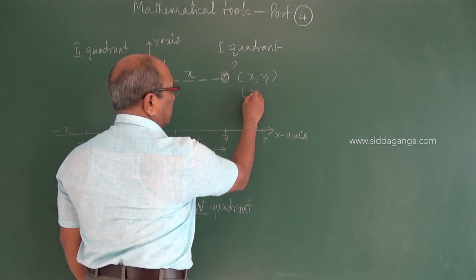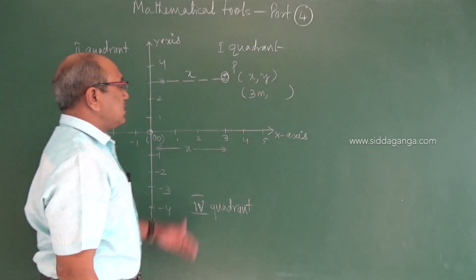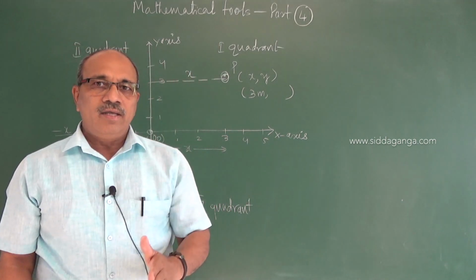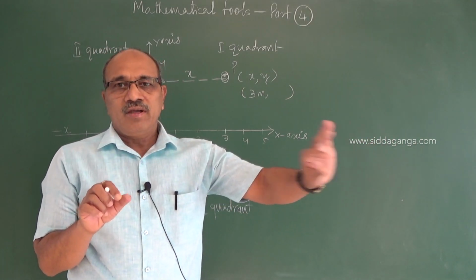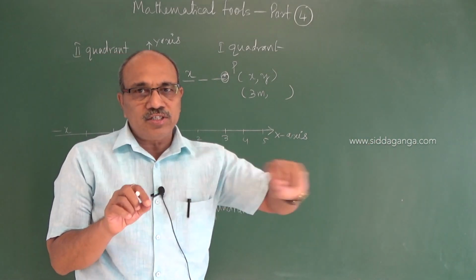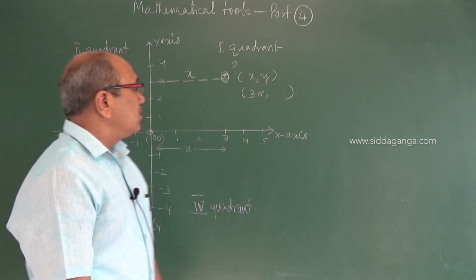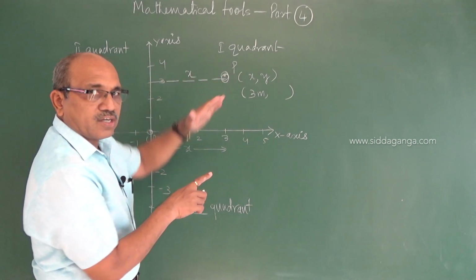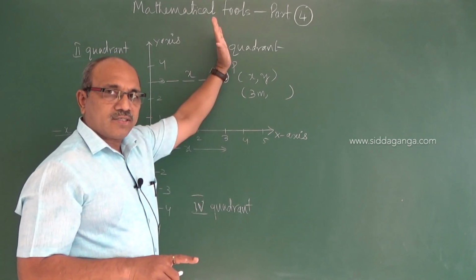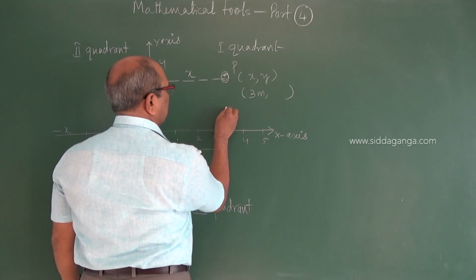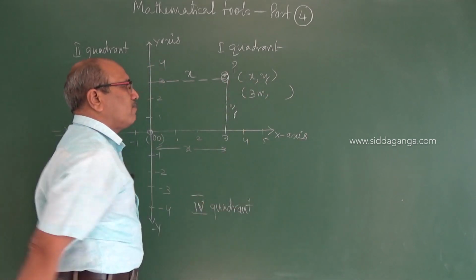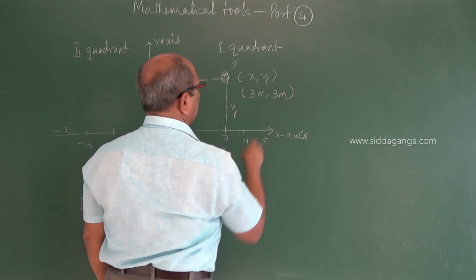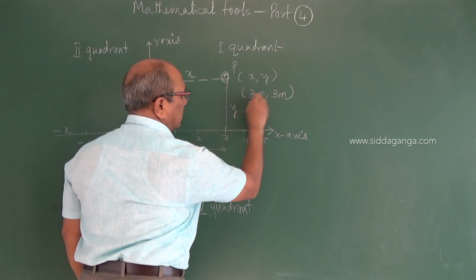I can write here 3 meter, which is the x component, perpendicular to the vertical line, the y-axis being the reference line. To assess the x coordinate, the abscissa value, we pass in a horizontal direction like this. If you want the y component, the y coordinate, you have to move upward because it is a vertical motion. Along the y-axis we move like this, which gives you the value of y. Here it is also 3 meter. Now the xy coordinates are 3 and 3 meter.